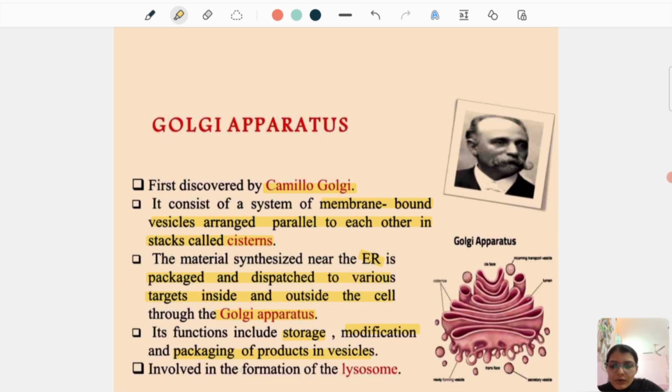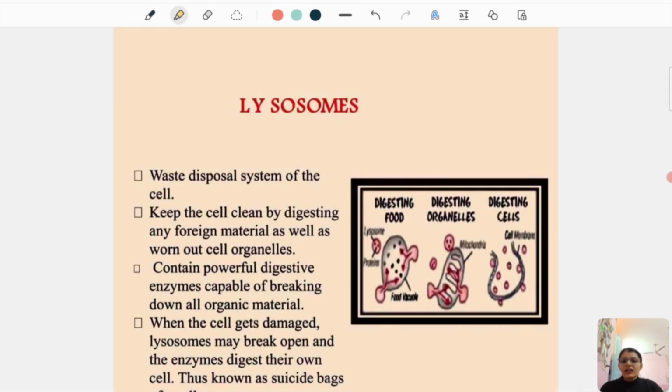It is also involved in the formation of lysosomes. As much as the activities are carried out inside the cell, a lot of waste will be generated. Okay, and it is very important to get rid of those waste products, otherwise they will lead to toxicity first, and this work inside the cell is provided to the organelle called lysosome.